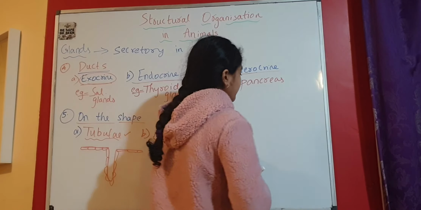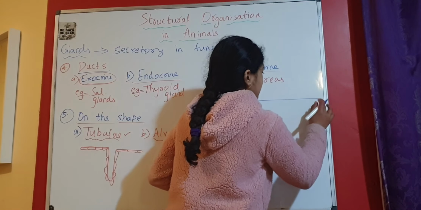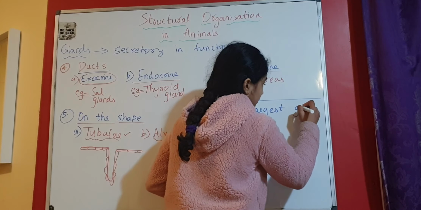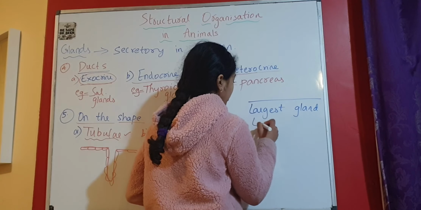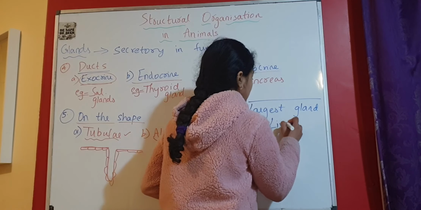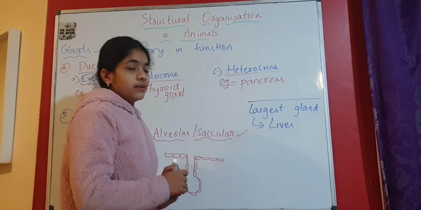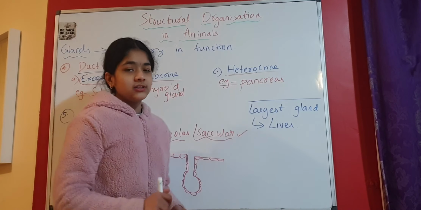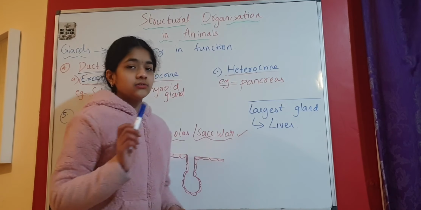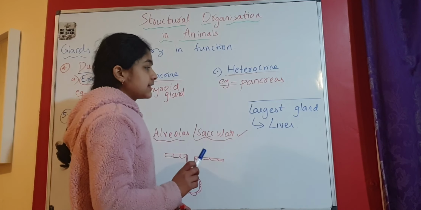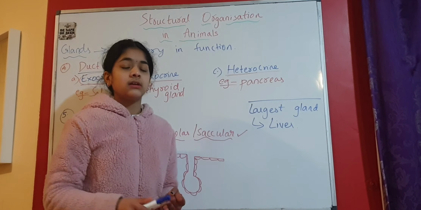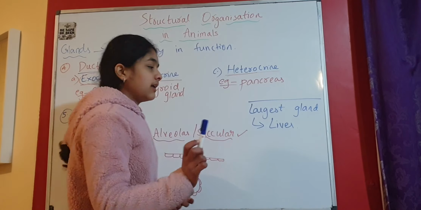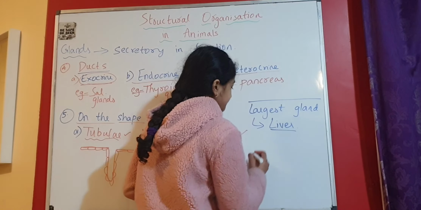Now the important information that we need to know about glands is: the largest gland in the human body is liver. So liver is the largest gland or organ as well. Liver is actually an organ and it's also a gland. It secretes bile juice, and it's important to note that bile juice doesn't contain any enzyme. It just contains bile pigments, bile salts, mucus, and other things. The largest gland is liver.